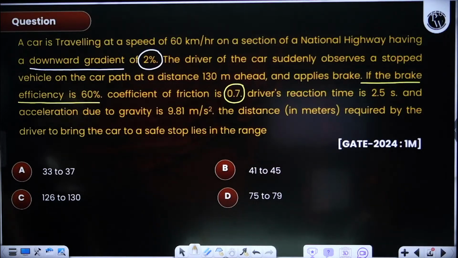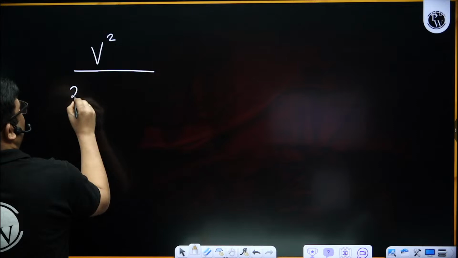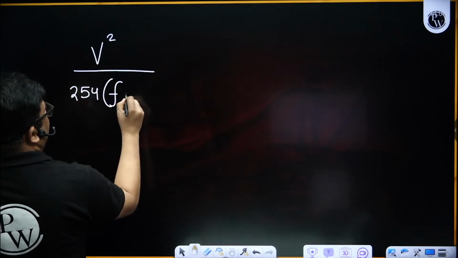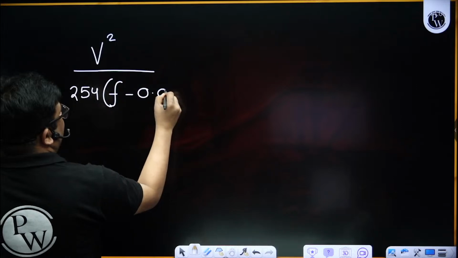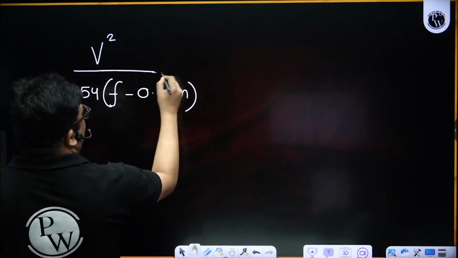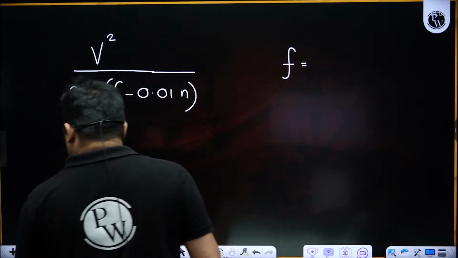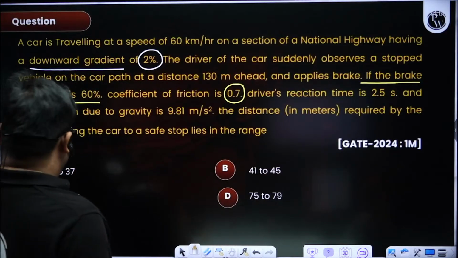So let us solve the question. Some people have solved it, very good. The formula goes like this: V square by 254 into (F minus 0.01 n), since here it is a downward gradient. Now the F will be, what is the braking efficiency? The braking efficiency is 60%.